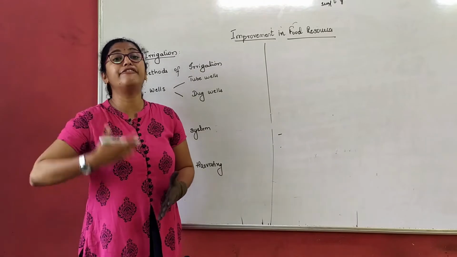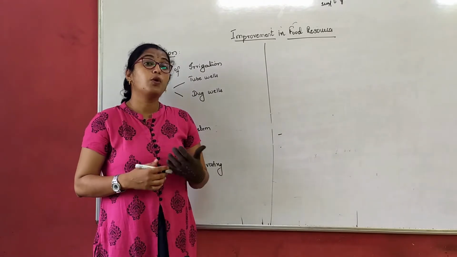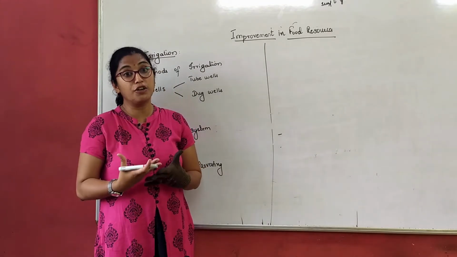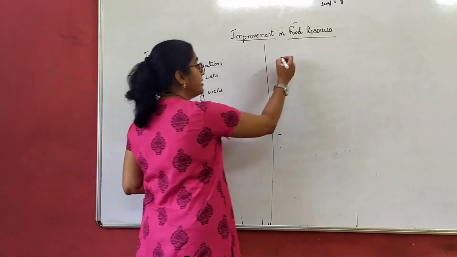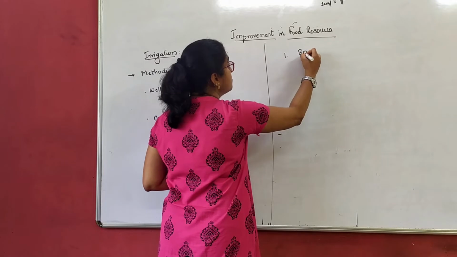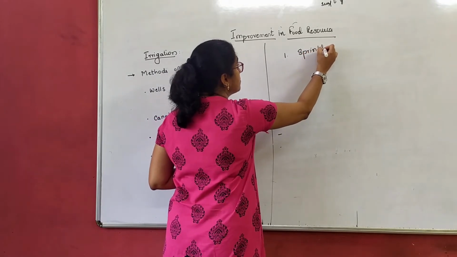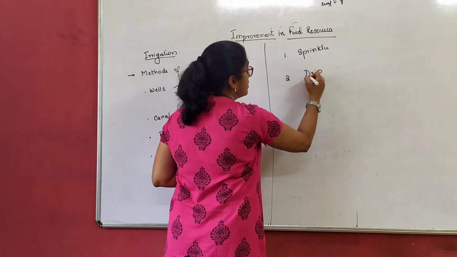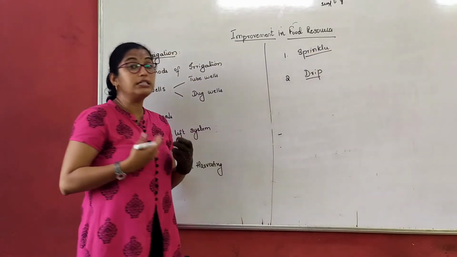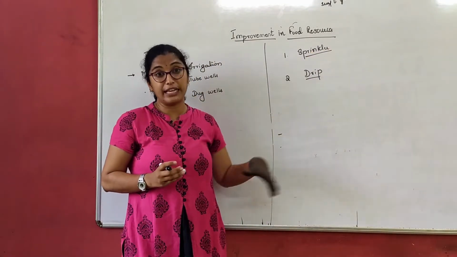What are the two methods of irrigation? One is the sprinkler system and the second one is drip irrigation. But we are not studying about the methods of irrigation here.